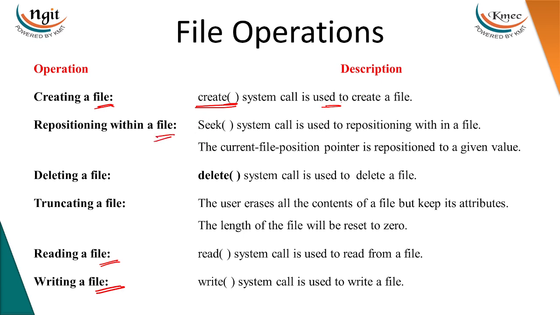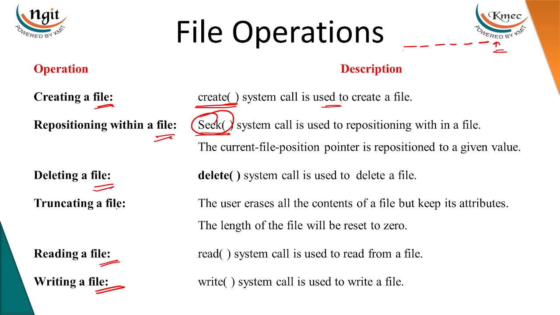So for repositioning a file, we use the seek system call, which is used to take the current pointer to a particular position in a file. That means if there are 10 characters, the current position will be pointing to the next character. We can go to that last position by using the seek system call.